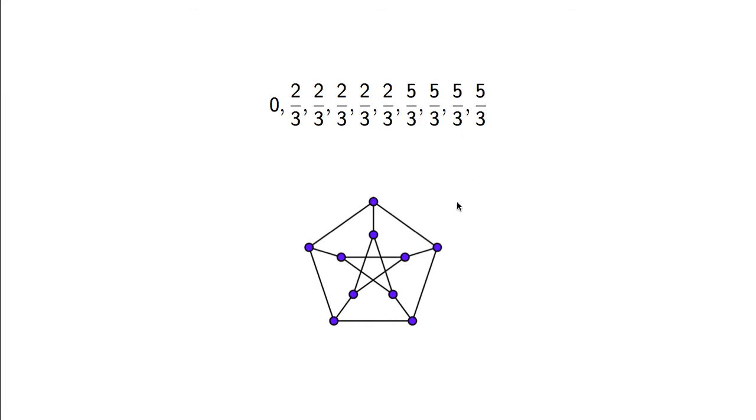There isn't a one-to-one correspondence. Possibly, although not necessarily in this case, one can have two graphs with the same sequence of eigenvalues, even though the graphs themselves are not isomorphic.